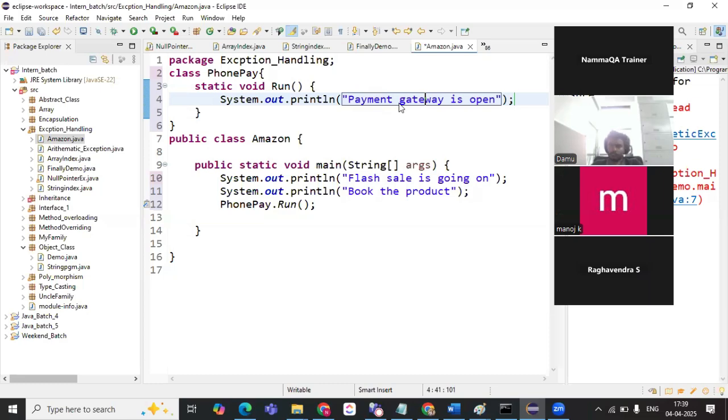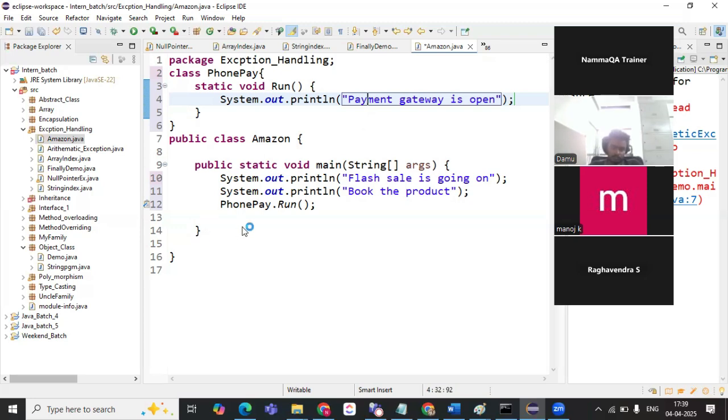Yes, ma'am. So what happens this time? There will be a server or a network issue. You could not do the payment, so what you do, you will navigate back to the application to try it out. So that is the error or the inconvenience which is happening where you could not do the payment and book the product. So if we consider it as an exception, it has to be handled.